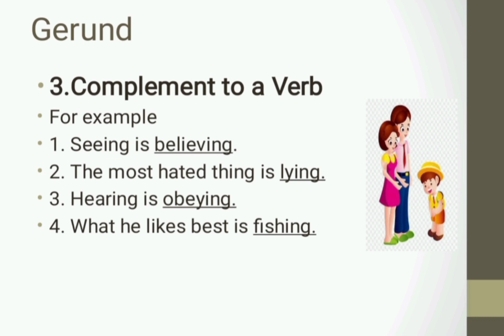In the next example, hearing is obeying. Here obeying is gerund which is a complement of the verb hearing. In the next example, what he likes best is fishing. Here likes is verb and fishing is gerund and this gerund here is used as a complement to this verb likes.